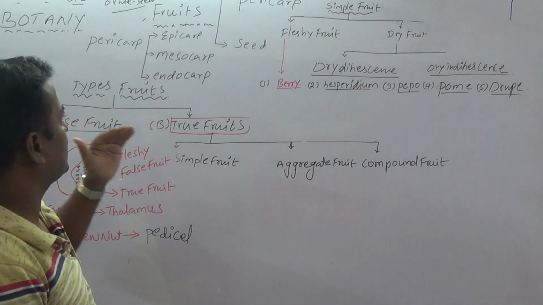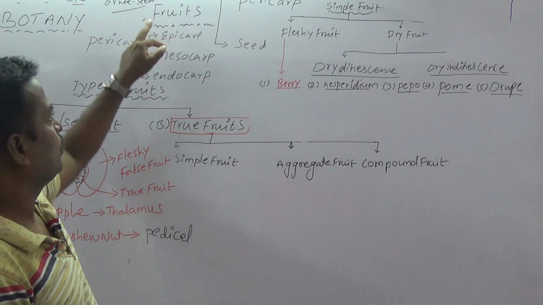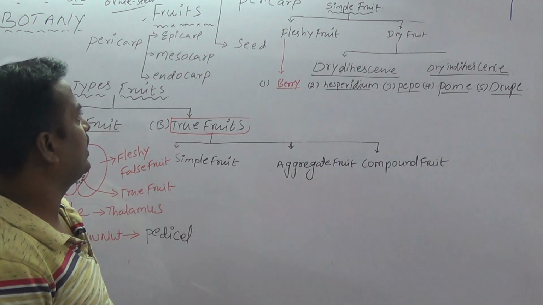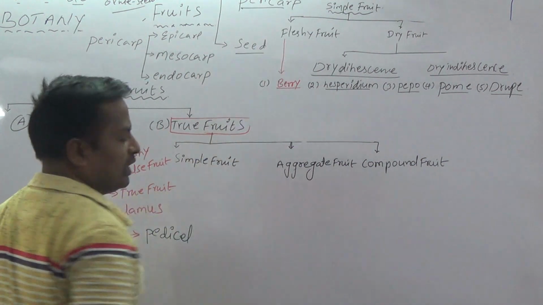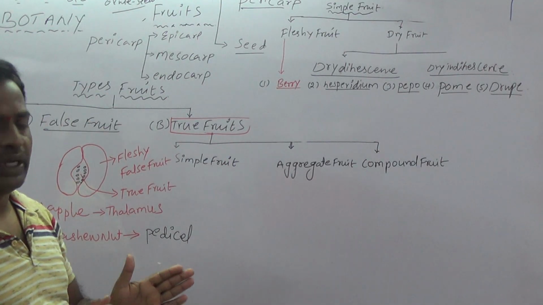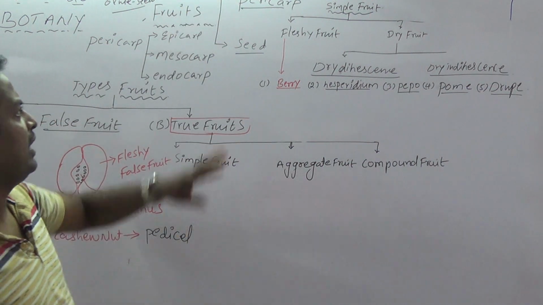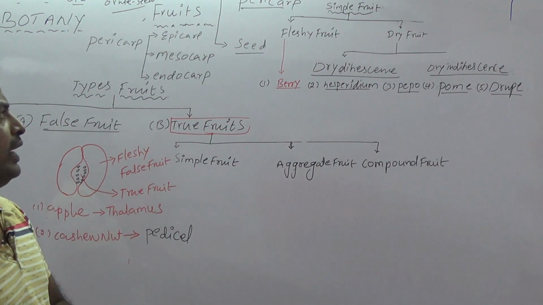First of all, before discussing fruit types, we need some information about fruit. So fruit is a product of ovary. It is clear. It is mainly divided into two parts. One is the pericarp, the second one is seed. Pericarp is the fruit layer.